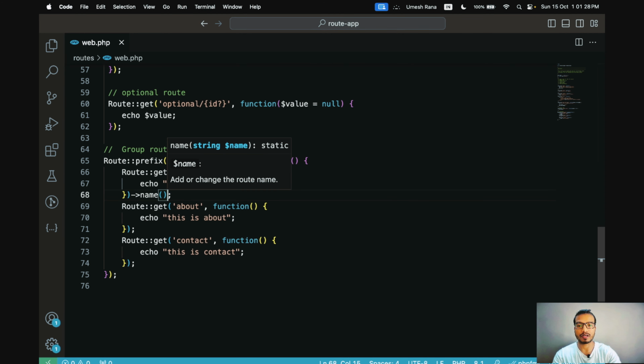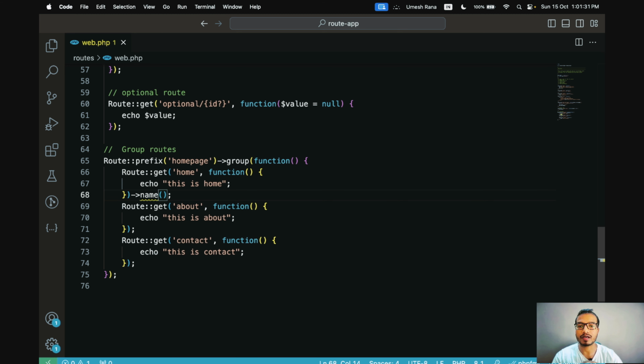So just put one name, and here this time I will create a name like homepage.home. Yes, so here I have used homepage because we have added this homepage as a prefix, and this will automatically understand that this home route is added inside a homepage group prefix. Yes, wherever we need to call this homepage home, then instead of this homepage slash home, we need to call this homepage dot home.